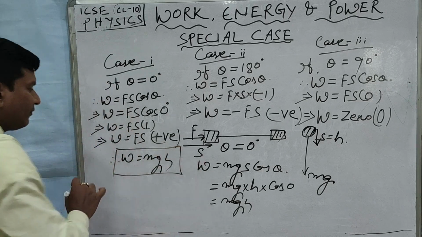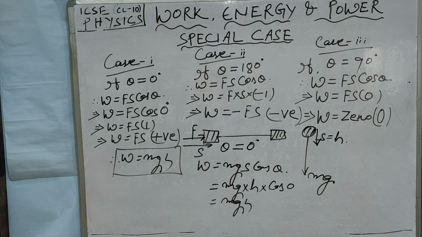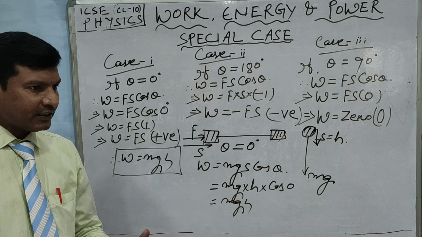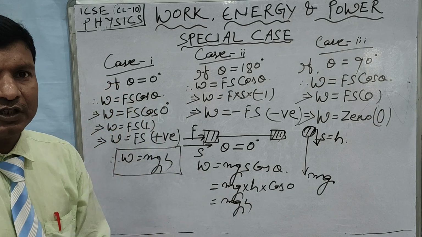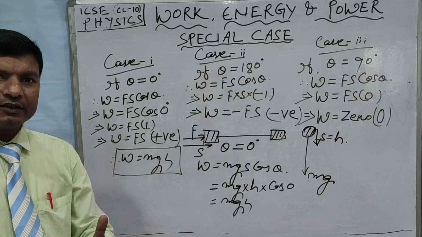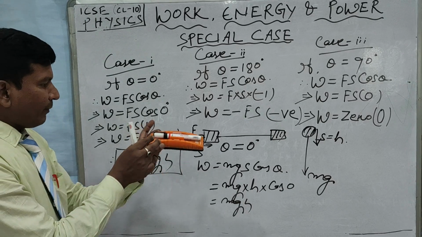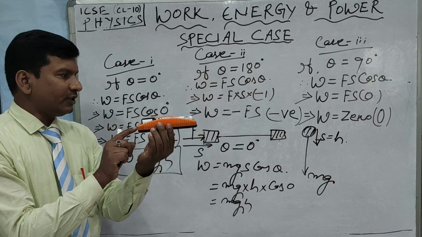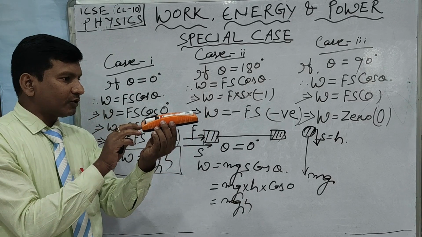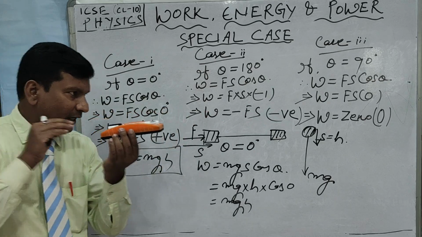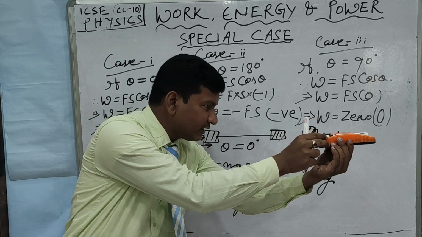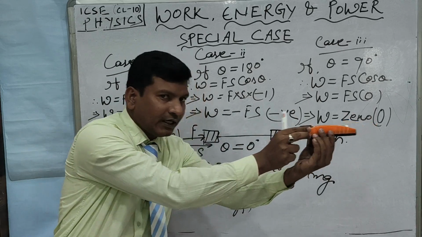Can you give me some other example of positive work? This is the case when the force acts onto the body and the body moves along the direction of the force. Suppose I am applying the force onto this duster. Can you see the duster? I am applying the force along this direction, and the duster is moving along this direction.